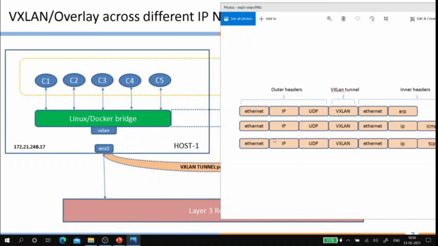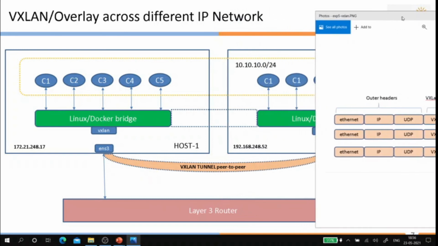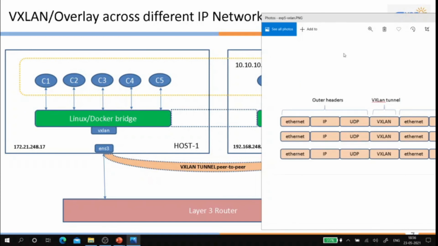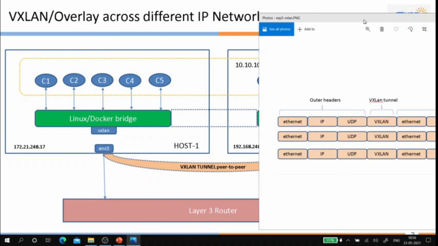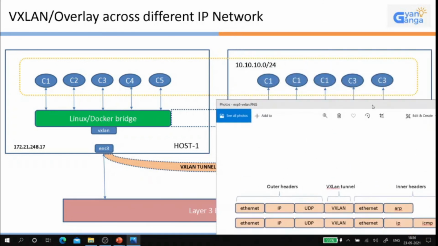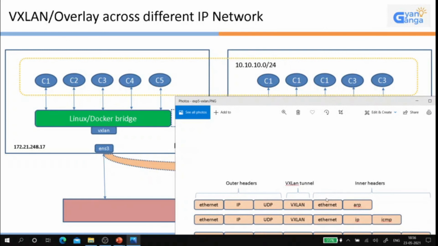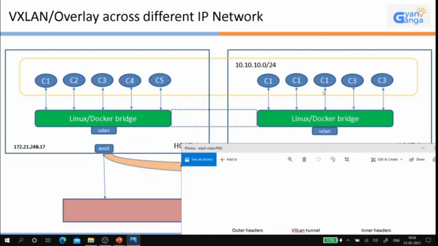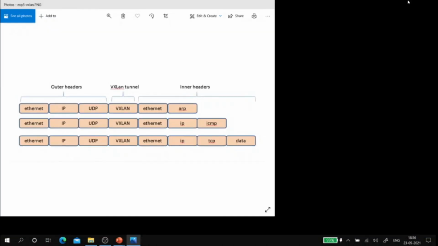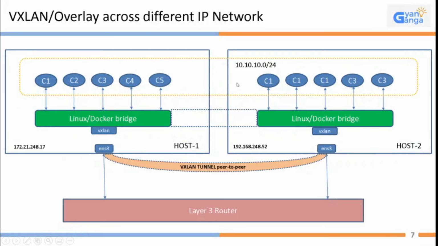Because of IP routing, the traffic reaches this interface and the network stack here, which strips the outer headers, processes the VXLAN header, and delivers the rest of the frame to this VXLAN interface. The details of which we will discuss when we actually do the experiment.